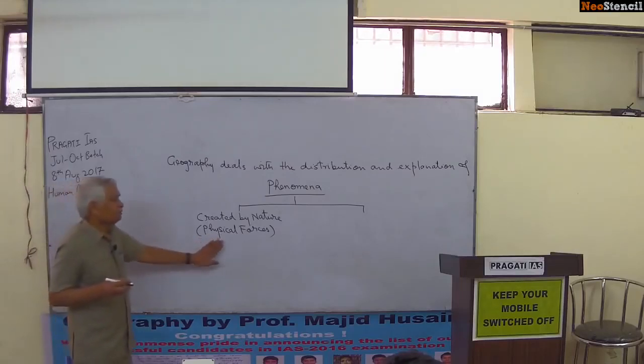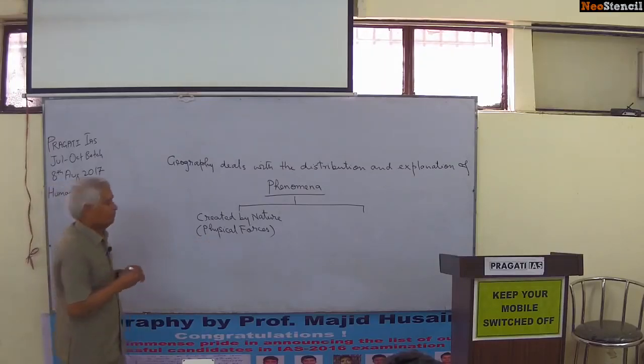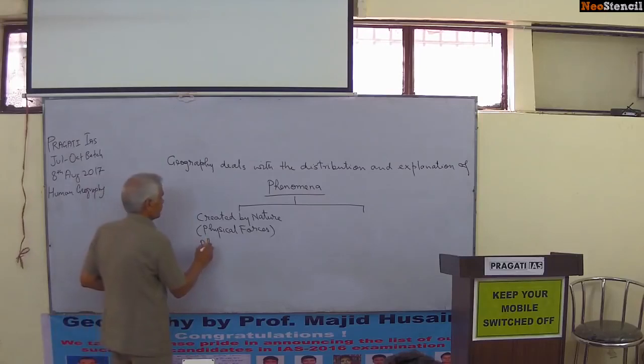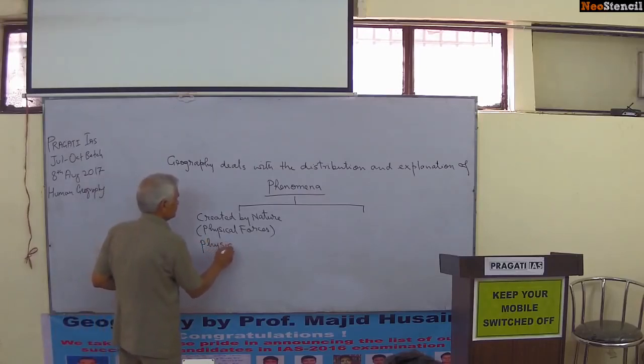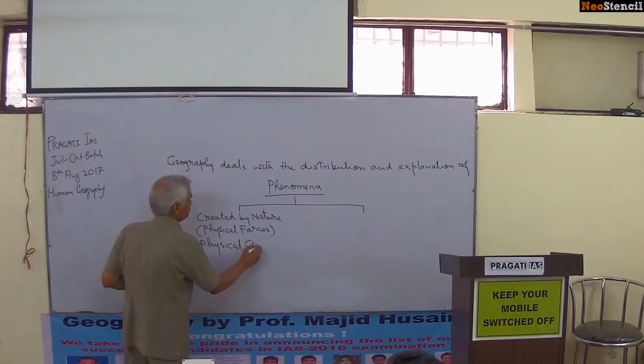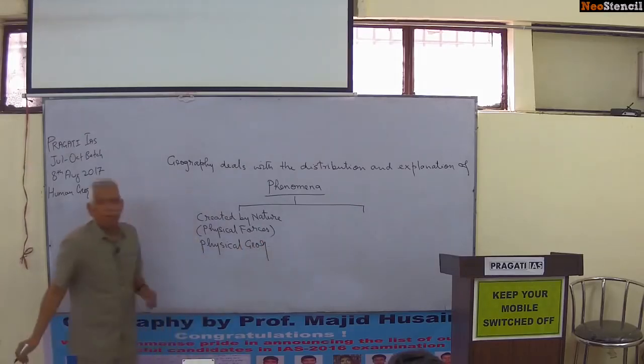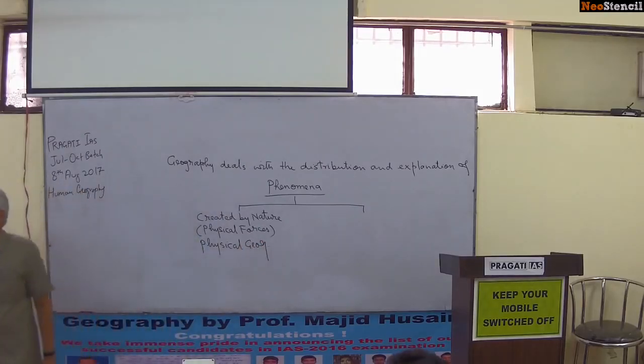They are known as the subject matter of physical geography. This is your physical geography. Anything created by the natural agencies, endogenetic, exogenetic forces, they are the subject matter of physical geography, and physical geography consists of 5 units of paper 1.